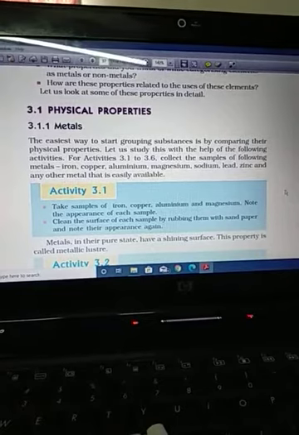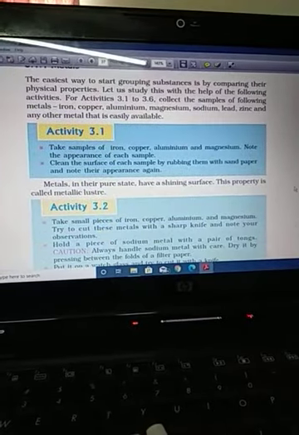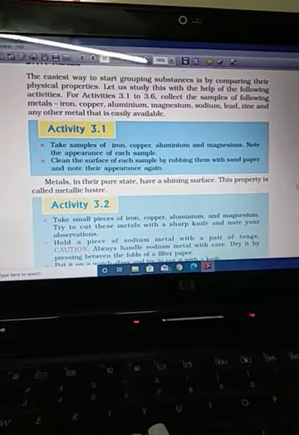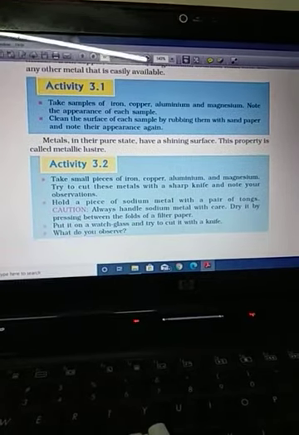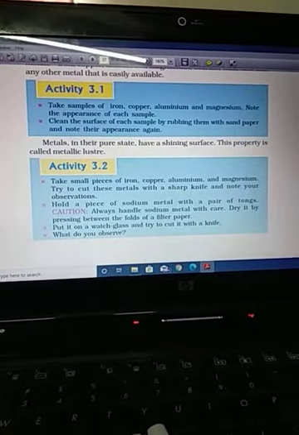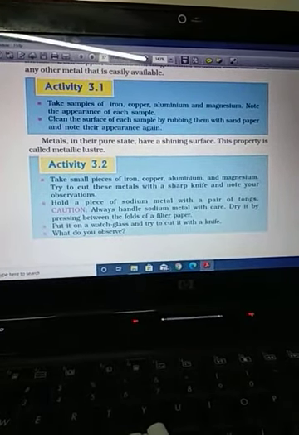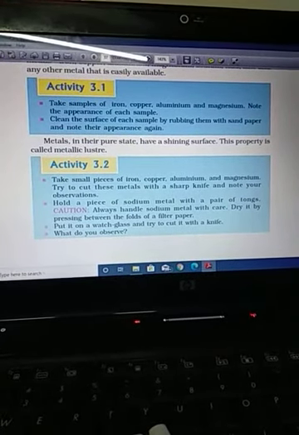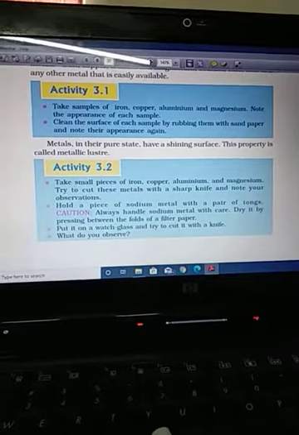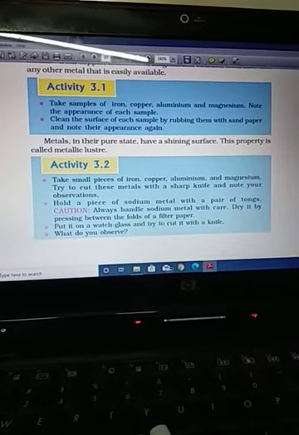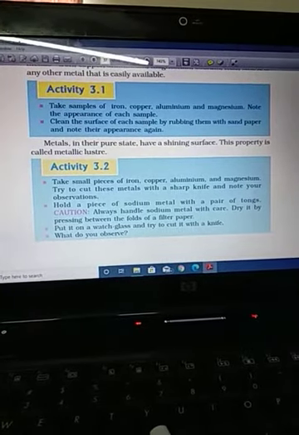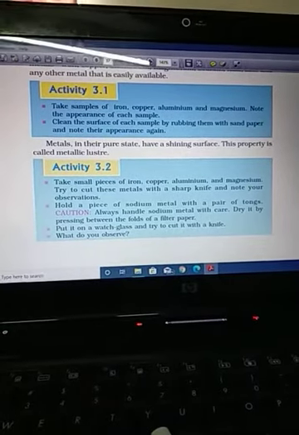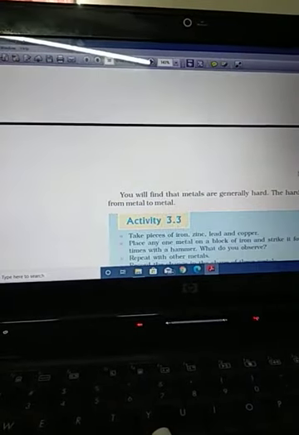We rub their surfaces with sand. You will see a lustrous surface. That means metals have a shiny appearance. Next, take some pieces again and try to cut them with a knife. You will see that you are not able to cut them. It means they are hard. But as an exception, sodium, potassium and lithium are soft. They are easily cut by the knife, right? So this is activity 3.2.